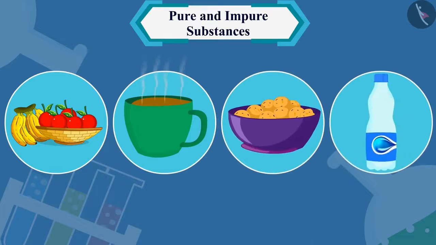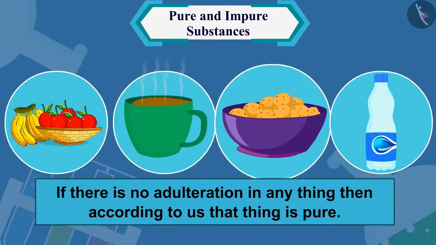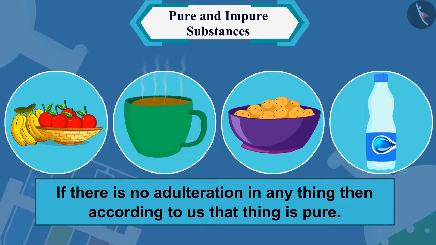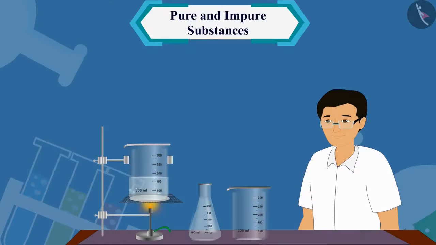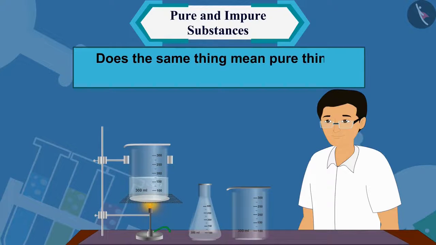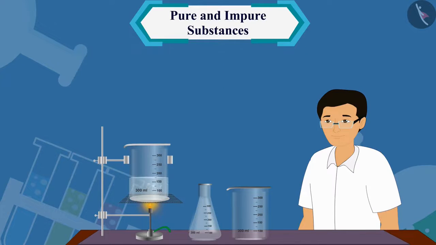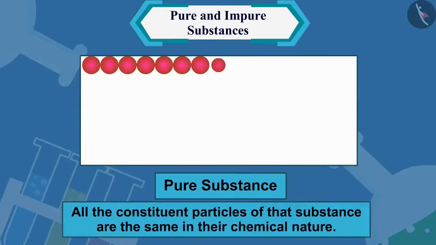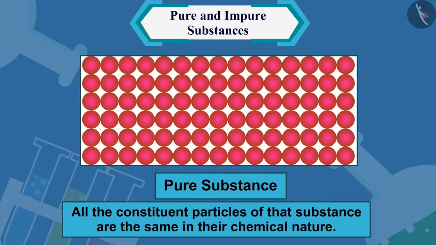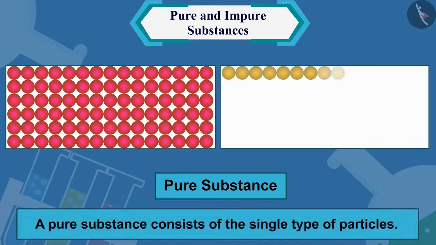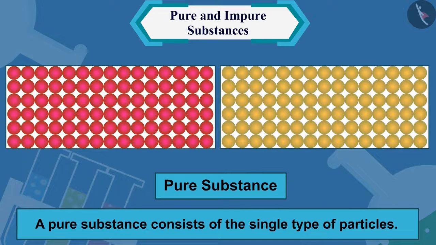For ordinary people like you and me, if there is no adulteration in anything, then according to us, that thing is pure. But does the same thing mean pure in the scientific definition? No. When a scientist says that something is pure, it means that all the constituent particles of that substance are the same in their chemical nature. A pure substance consists of a single type of particle.